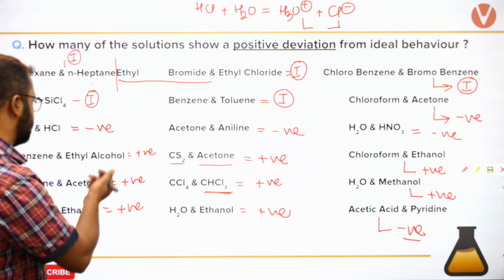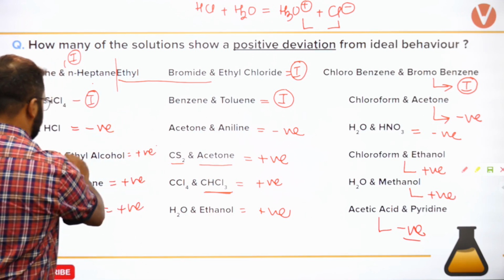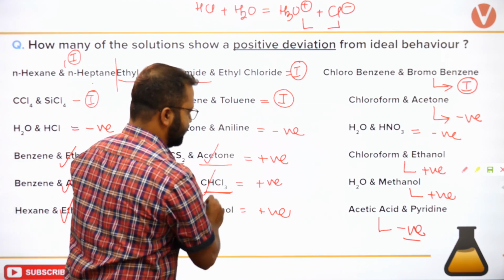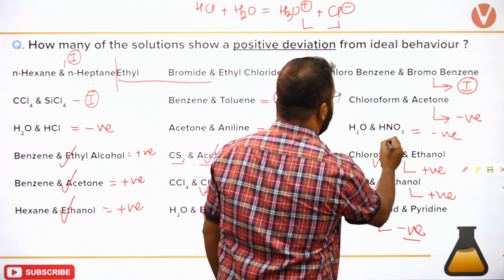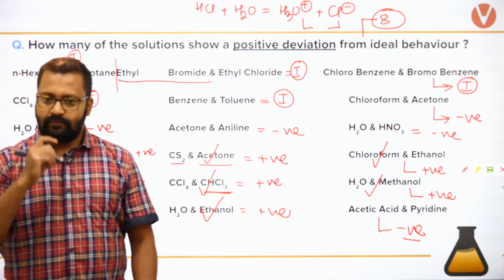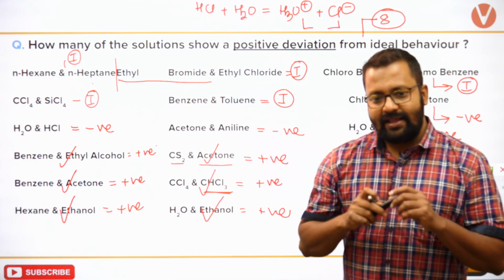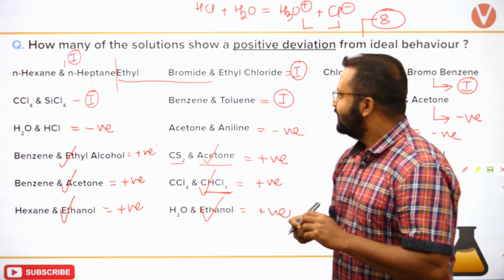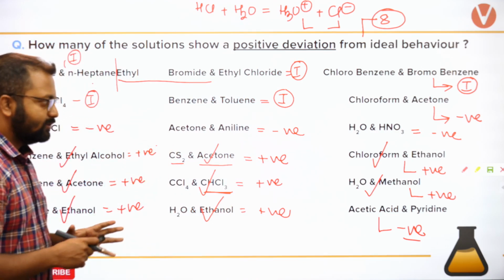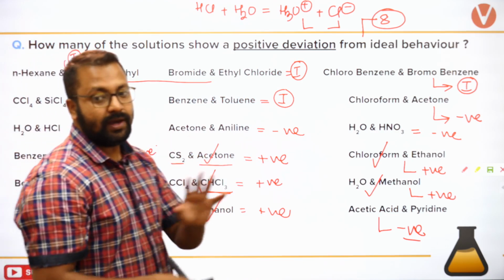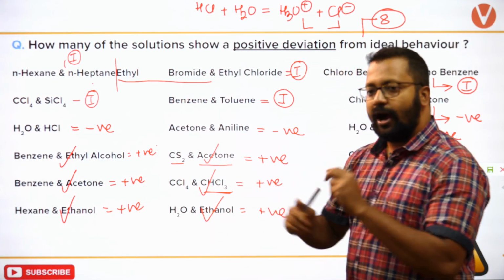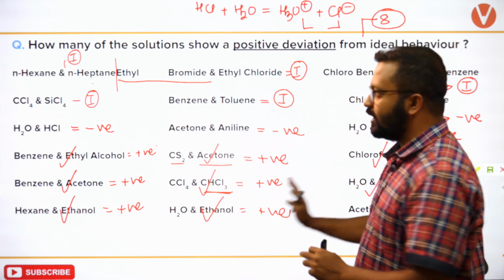सो आवर आंसर फॉर दिस शुड बी 2, 3, 4, 5, 6, 7, 8. So the answer to this will be 8. Clear? चलिए. So I hope this is understood. सभी को समझ में आ गया. This is a very simple way of identifying how to work around such a question.